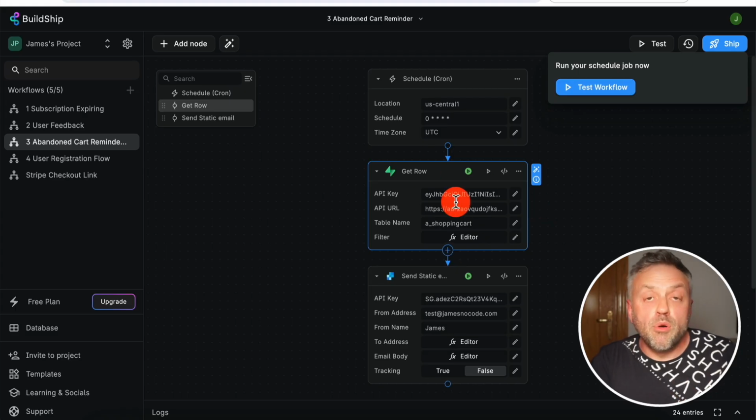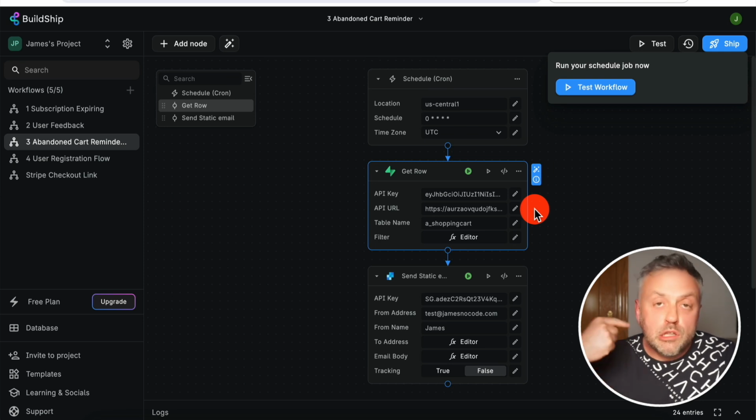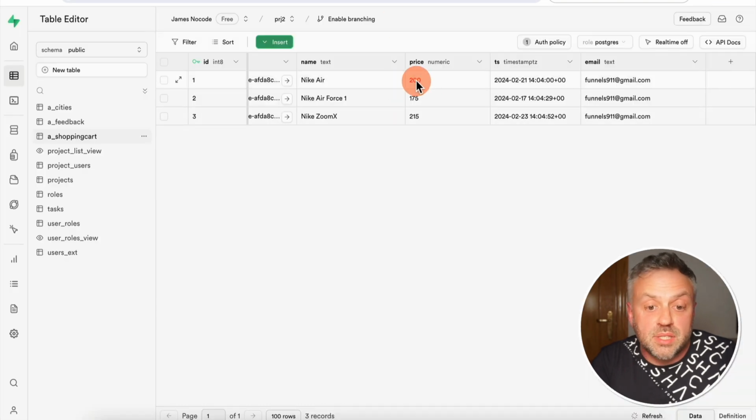Now, this workflow here is simplified. It's simplified because instead of looping over all the records in the shopping cart that are older than 24 hours, we're just sending in the first one. And as is the case here, this is this record here.